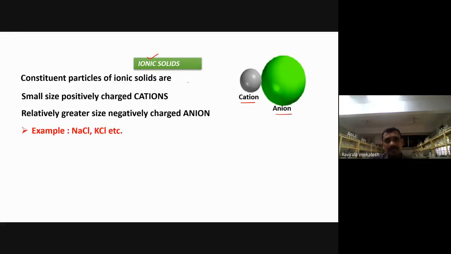Now relatively, when you compare the size here, the cation generally will have a small size compared with the anion. Why? Because in the cation, fewer electrons will be there. Attractive forces from the nucleus will be strong, therefore it will be compressed. But in the anions, more electrons will be there. Because of these more electrons, the nucleus is unable to control or attract them. So the size will be more for the anion.